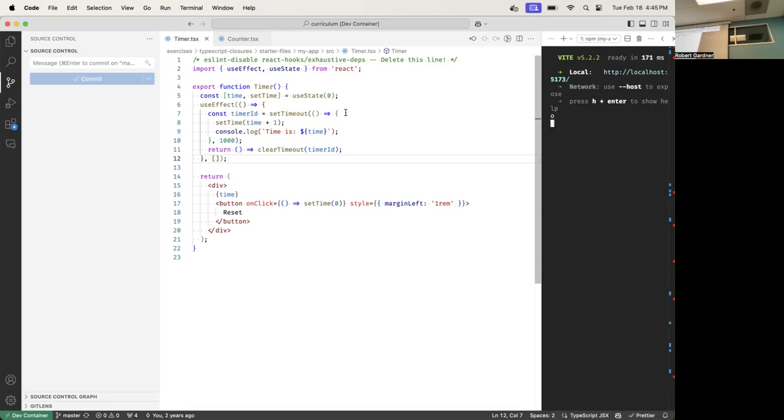Okay, we're going to execute the effect function. We're going to call set timeout. We're going to start a timer. Okay, so there's going to be a timer in here. I'll just put that there. There's going to be a timer in there that runs every second, and it's got this function in it. Then we're going to return this cleanup function. So we have a dependency array and a cleanup in this effect, which is clear timeout with the timer ID. Okay, now we're done executing the effect, so we can take it out of the queue.